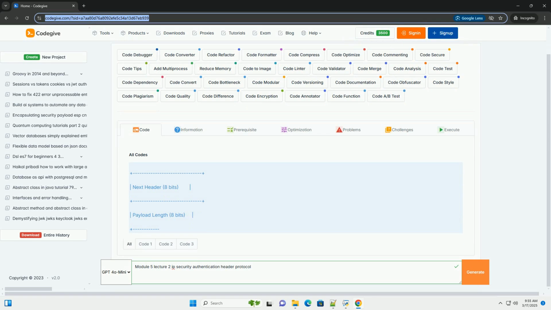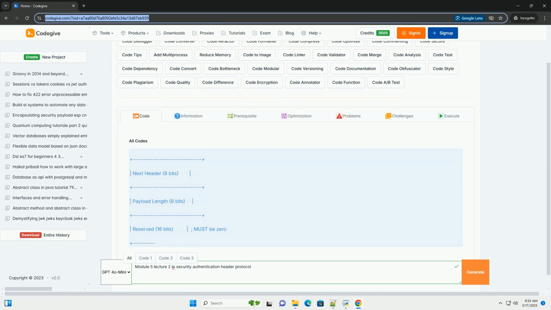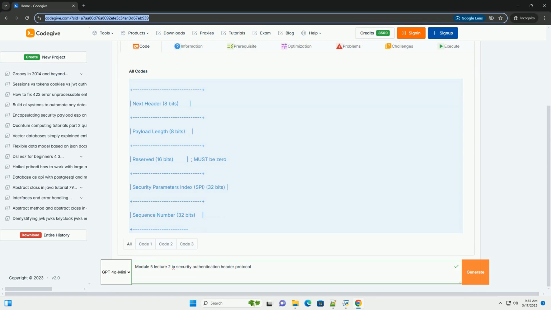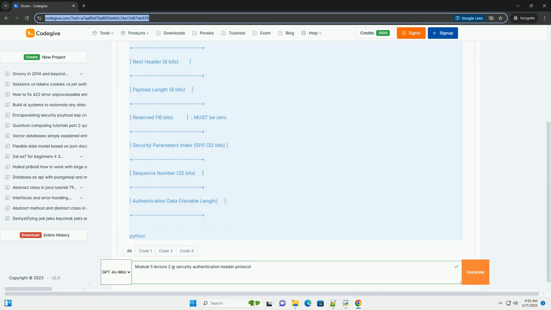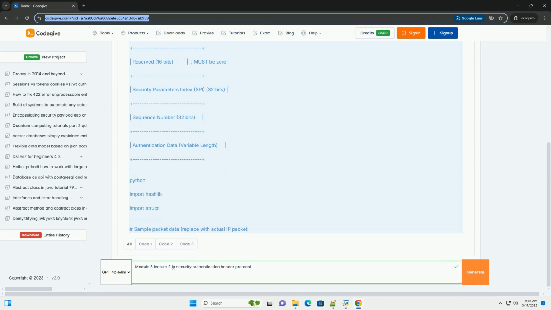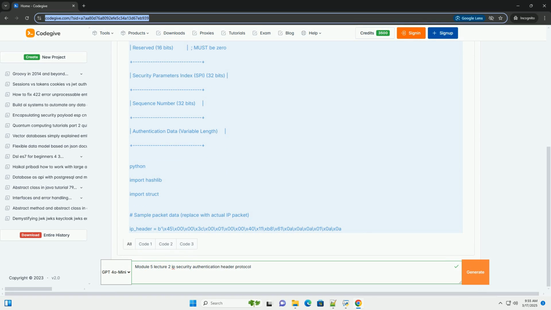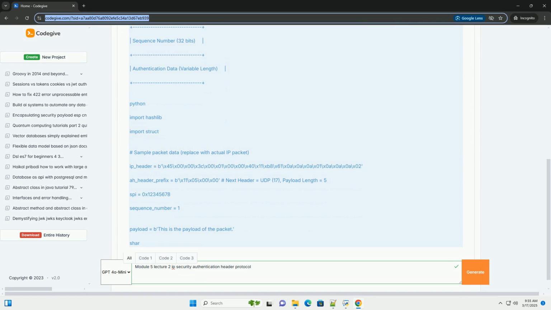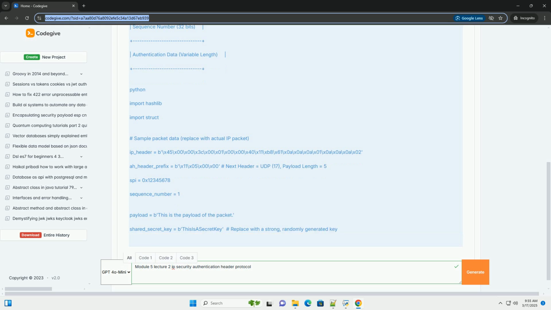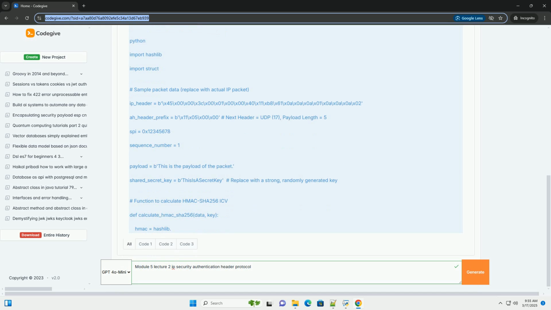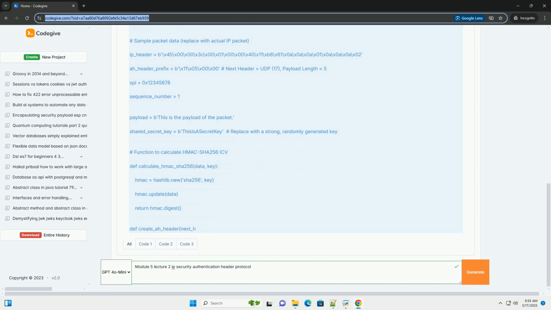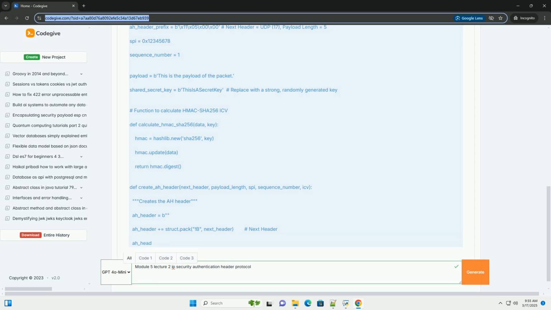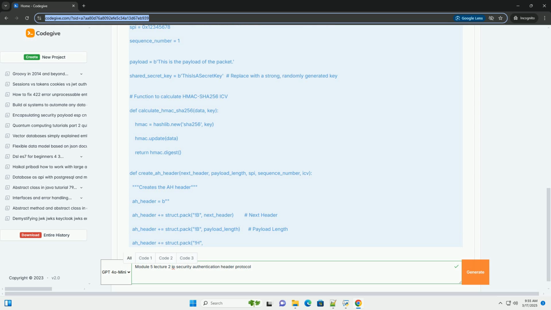OK, let's dive deep into IPsec's Authentication Header (AH) protocol. This tutorial will cover the AH functionality, its structure, how it works, its security implications, and a simplified code example to illustrate packet manipulation, not a full-fledged implementation. Module 5 Lecture 2: IP Security, IPsec, Authentication Header Protocol.